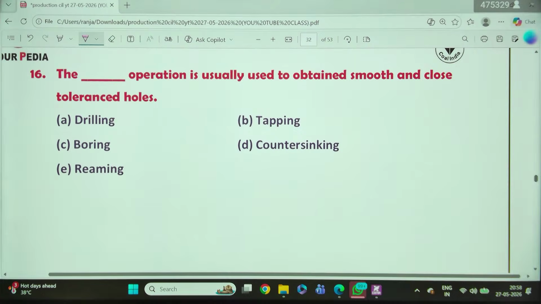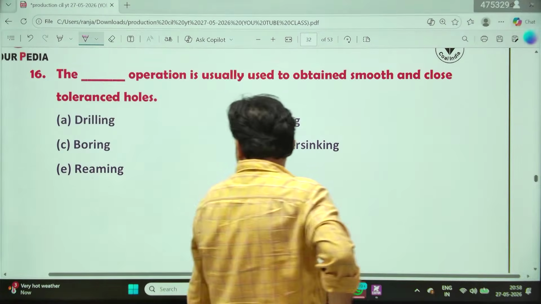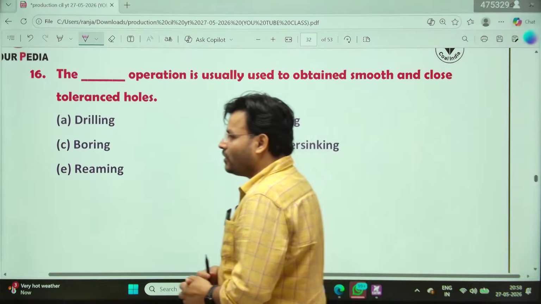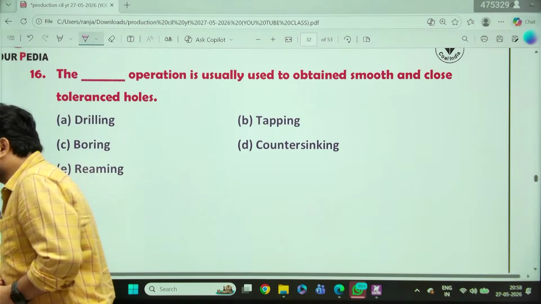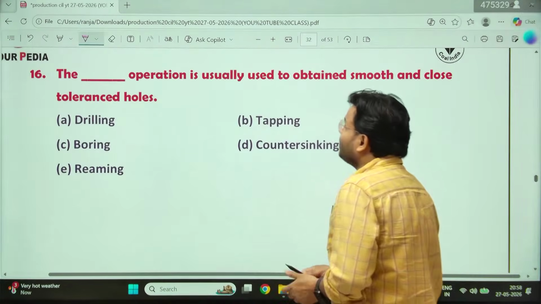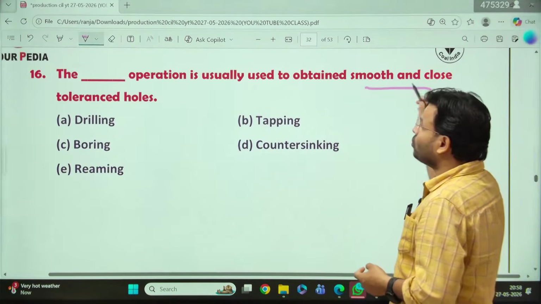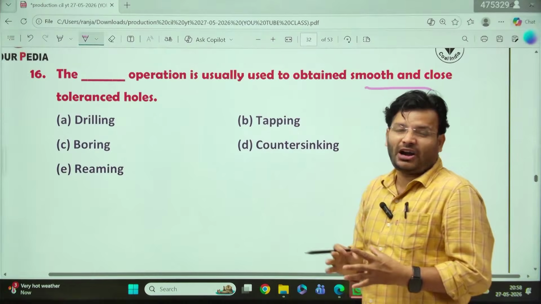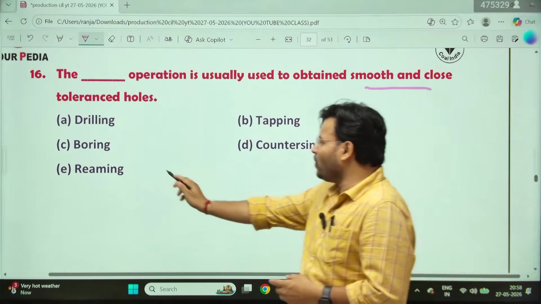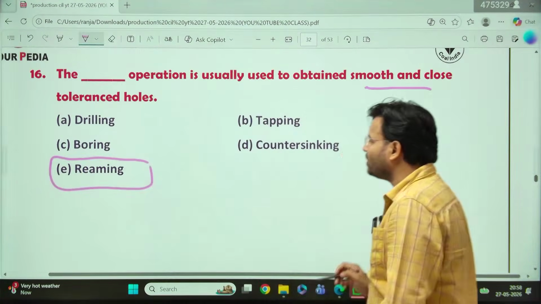The operation is usually used to obtain a smooth and close tolerance. What will be the answer? Question number 16 on your screen. Waiting for your answer. My dear friends, if you have to obtain a close tolerance hole, very close, in that case you are going to use the reaming.